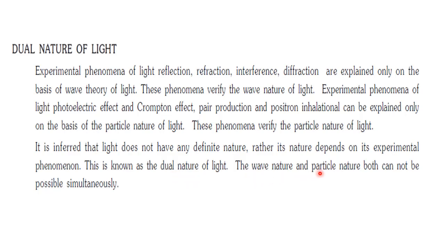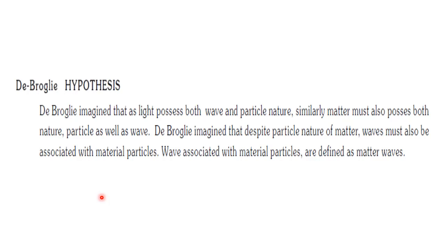So the wave nature and particle nature both cannot be possible simultaneously, but it depends upon which phenomena you want to know about. So taking this into consideration, de Broglie thought, why should we stick with only light? That means light, which is behaving as a wave and also as a particle, later on was named as photon. Why is it not so for other particles like electron or any other particles?